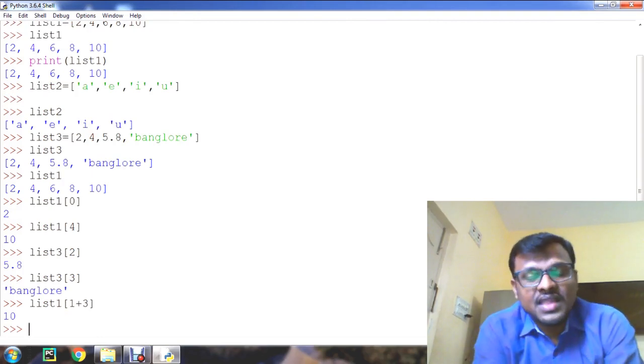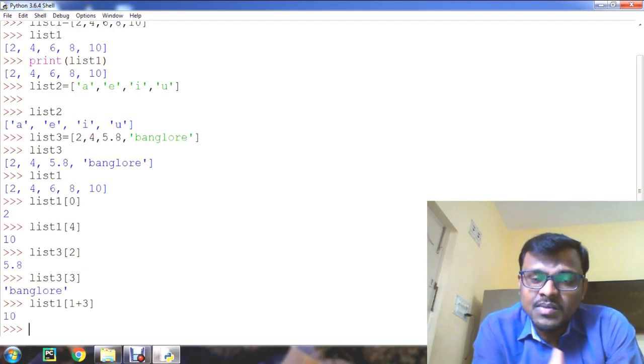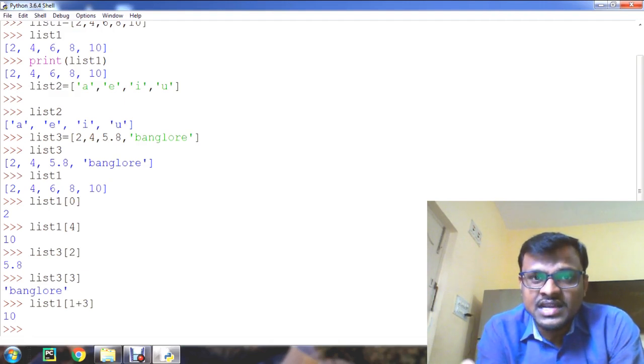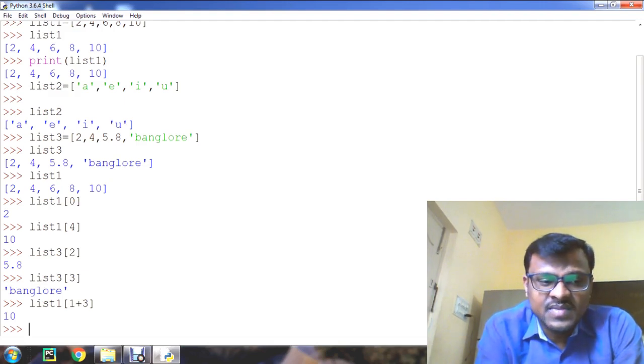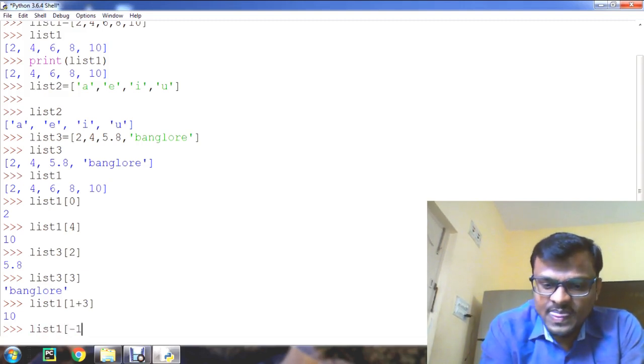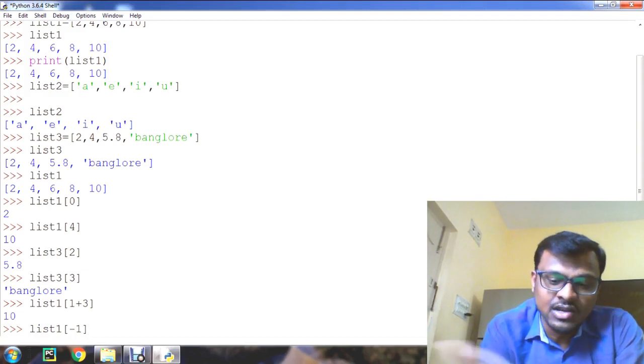And also we know that in a string we can access both ways, that is left to right and right to left, positive indexing and negative indexing. In the same way we can do here also, that is list1 of -1. It will start from negative indices, that is right to left.